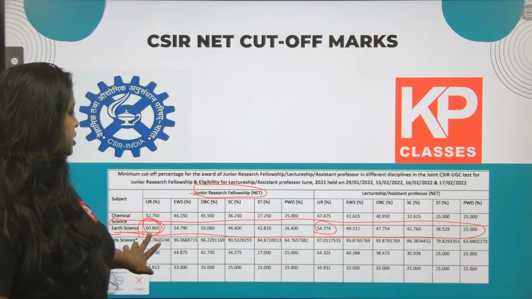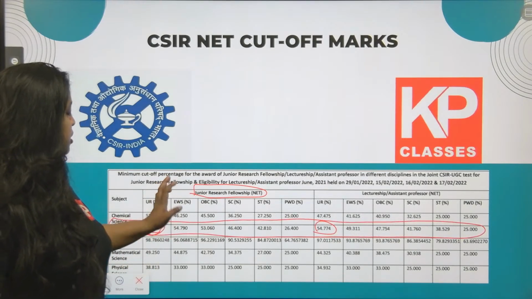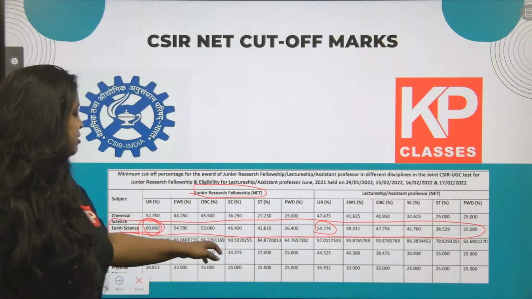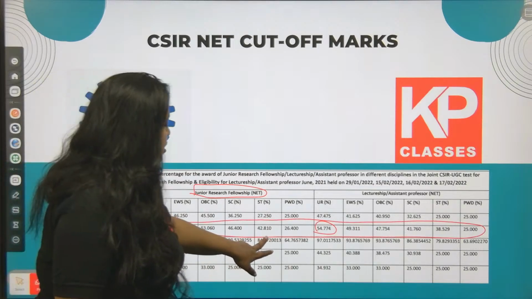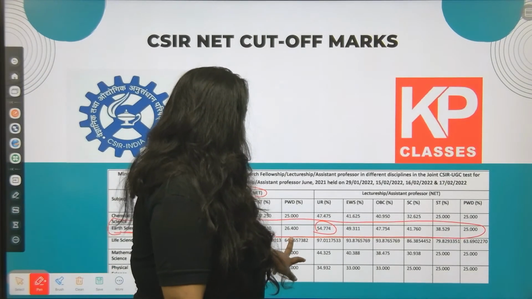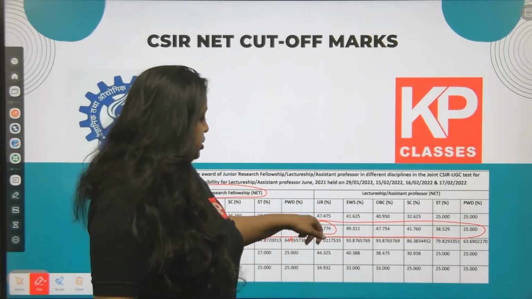Unreserved needs 60% for junior research fellowship, 54% for EWS, 53 for OBC, 46 for SC, 42 for ST, and PWD 26%.